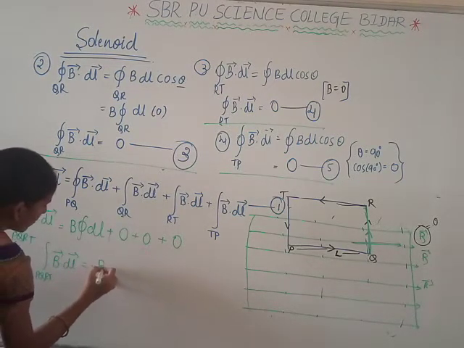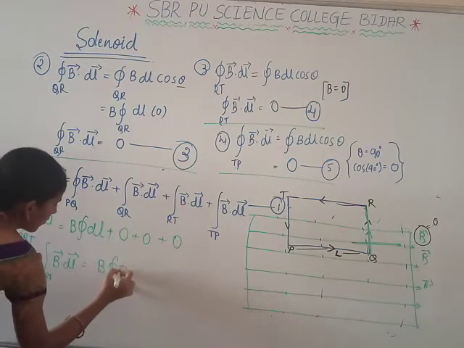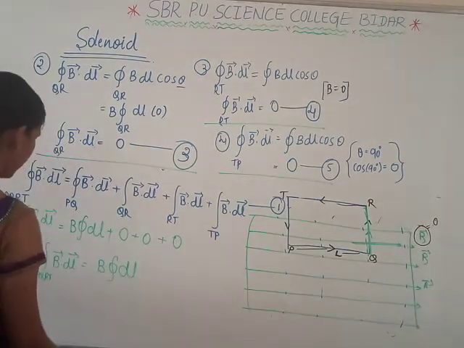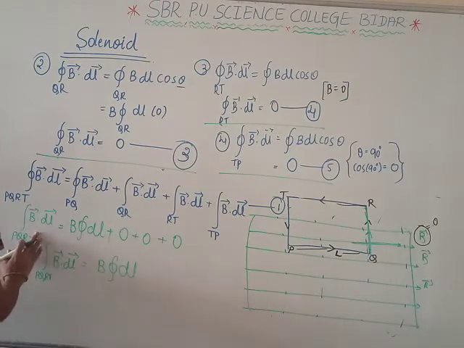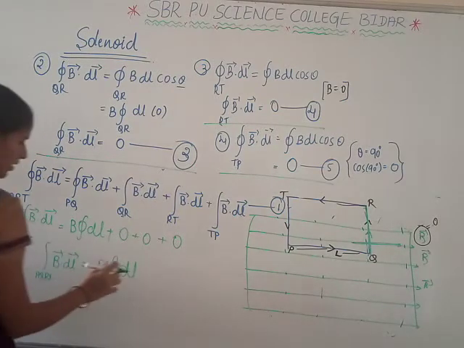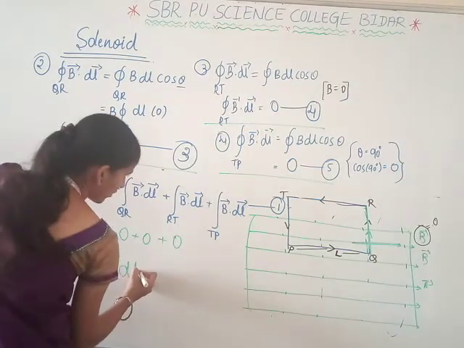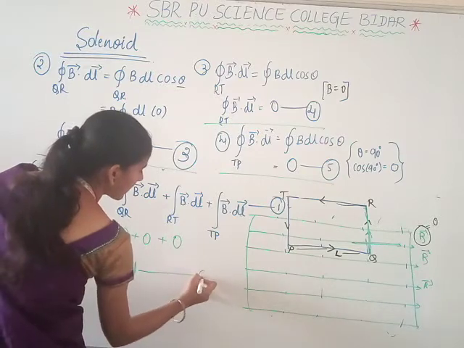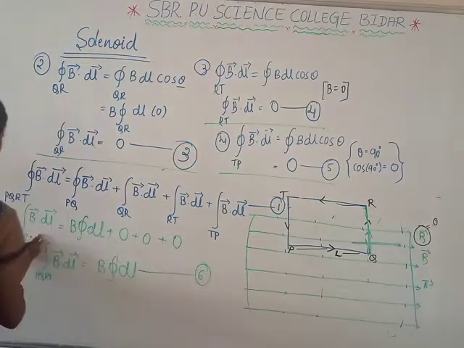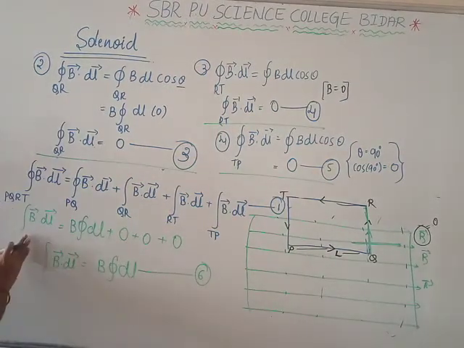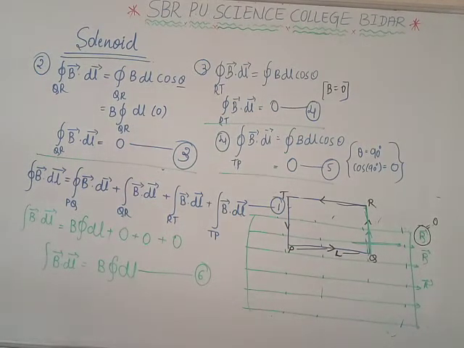is equal to B into the closed integral of dl here. Now consider this one as equation 6. This is for your understanding, I am writing here PQRT. This is equation 6.